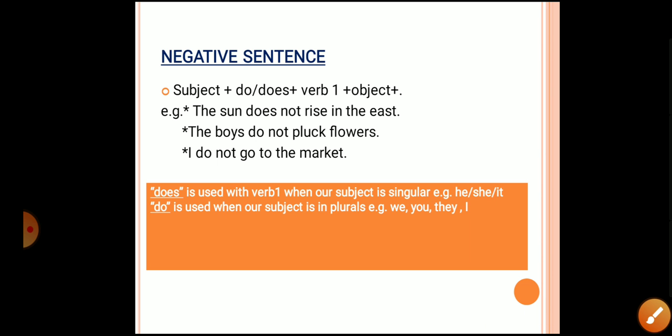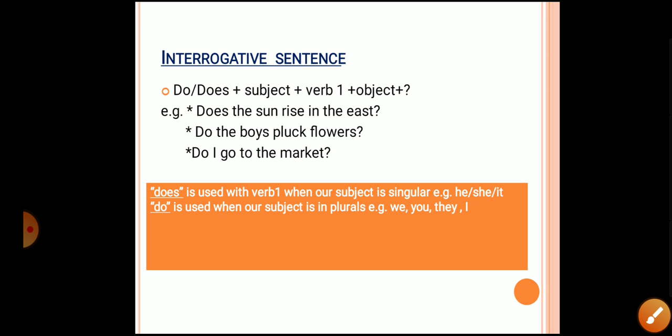Okay, let's move to the next one, interrogative sentences. Now we are having interrogative sentences. We all know that whenever we are talking about a question, we always use the helping verb in front of the subject. So helping verb is used before the subject.